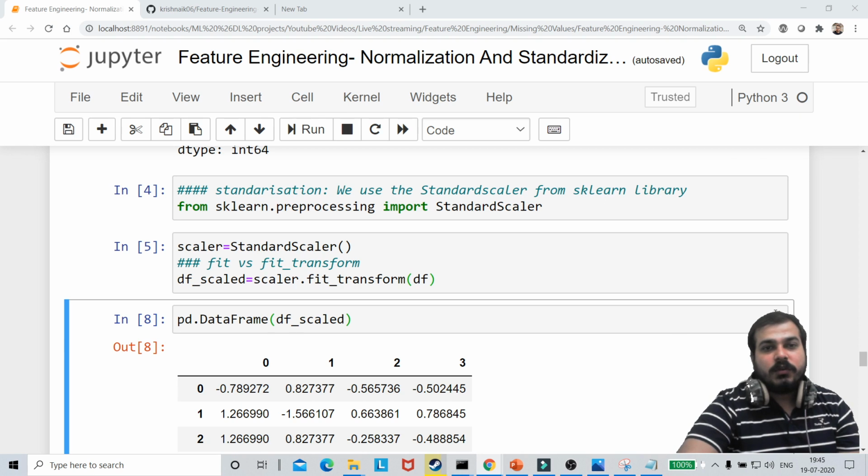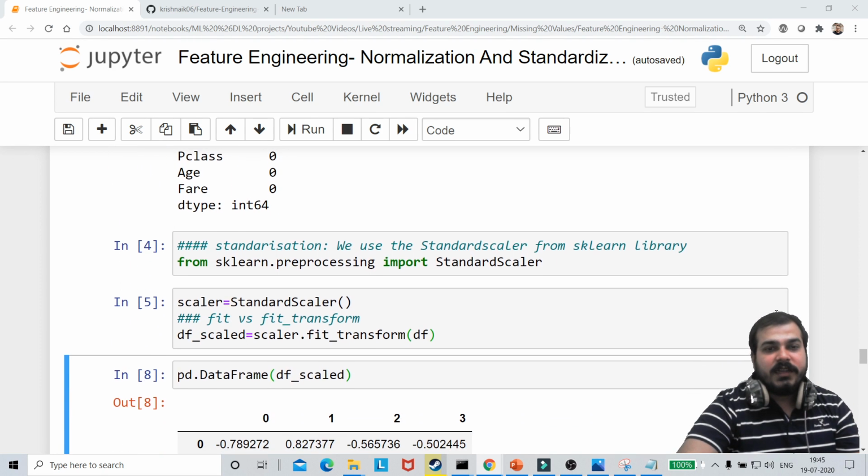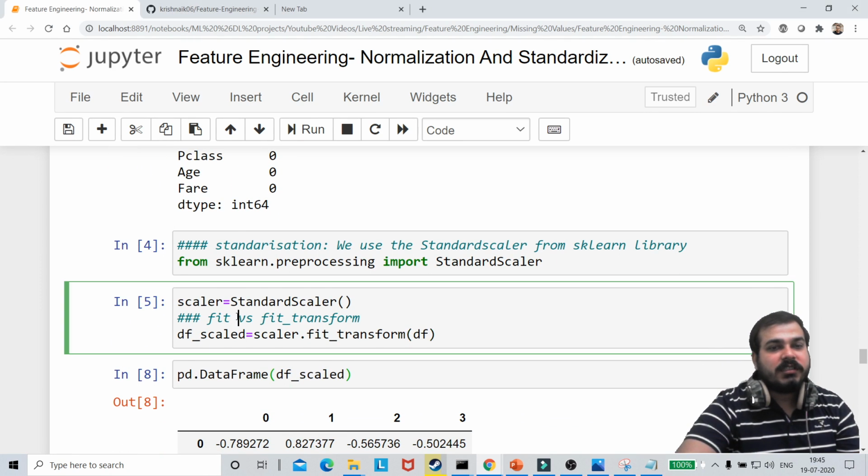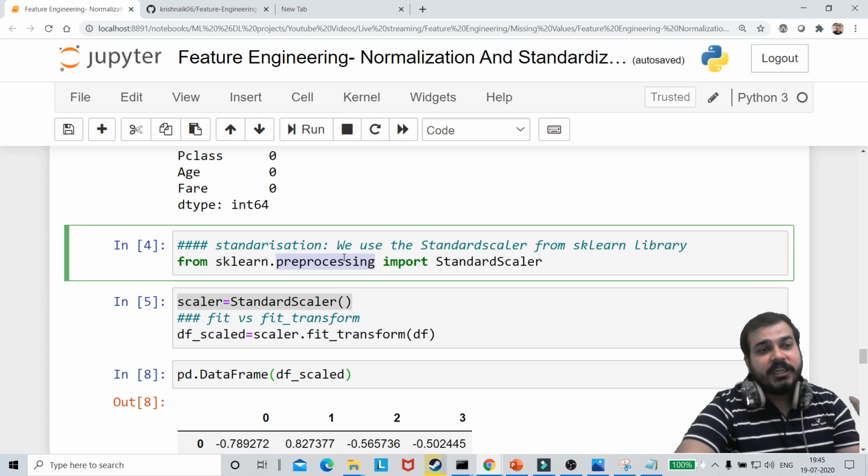Sumit Dalmia says, can you explain the difference again? See, fit and fit_transform is pretty much simple. Just imagine that if you want to transform your variables, usually fit_transform comes along with any pre-processing libraries, because you need to change the data.